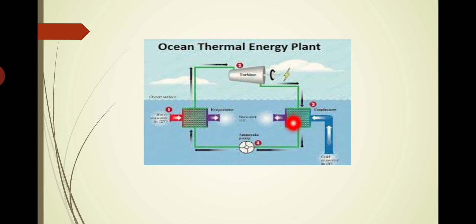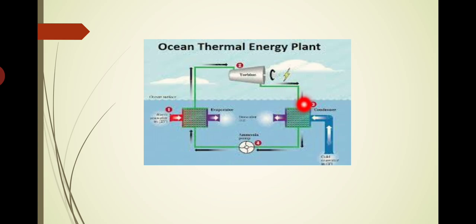These two fluids will not be mixing together. Separate coils will be there inside this heat exchanger. Through one coil vapor will be passing, while through the other coil, or outside that coil, cold water will be flowing. The coolant, as we call it, will absorb the heat energy from this vapor.